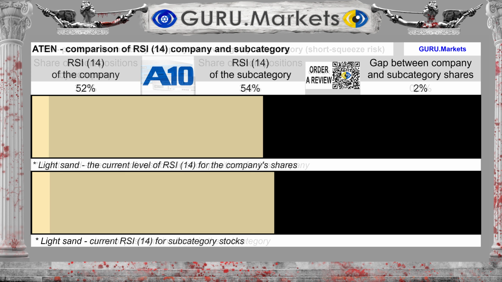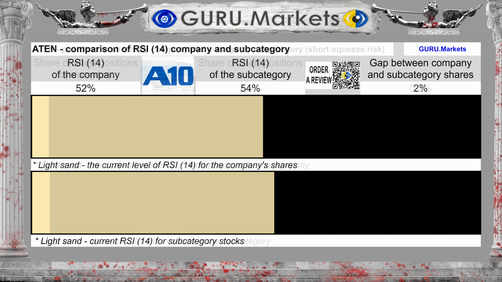Comparing the price movement of a company's shares A10 Networks Inc. and subcategory companies, we will see that over the last 12 months, the shares A10 Networks Incorporated showed a dynamics of -9.3%, against price dynamics in the subcategory of 22%. This definitely doesn't mean anything, but we need to keep this fact in mind.